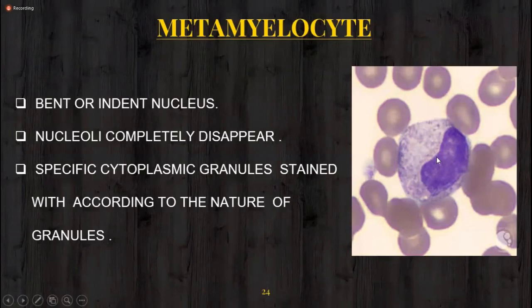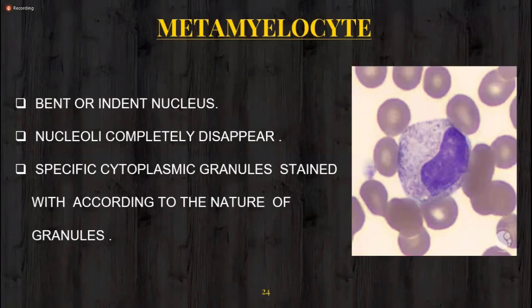Bent or indented nucleus, nucleoli completely absent. Granules are there in the cytoplasm, but the specific granules stand according to the nature of the granules. I have already told you, if the nature is acidic, it attracts the acidic dye. If the nature is basic, it attracts the basic dye. If the nature is neutral, it attracts both acidic and basic dyes.